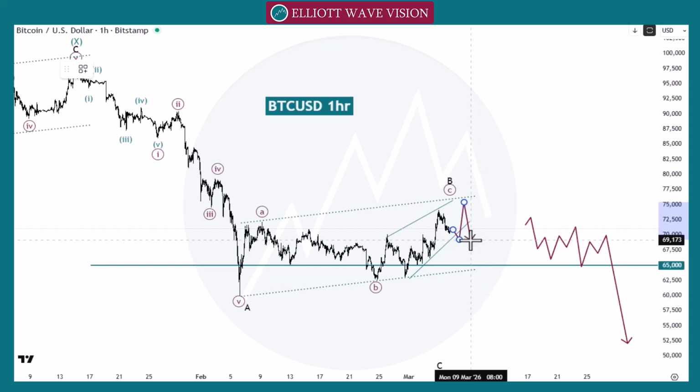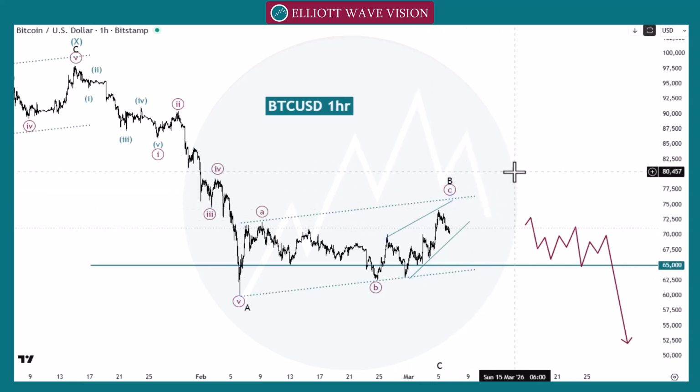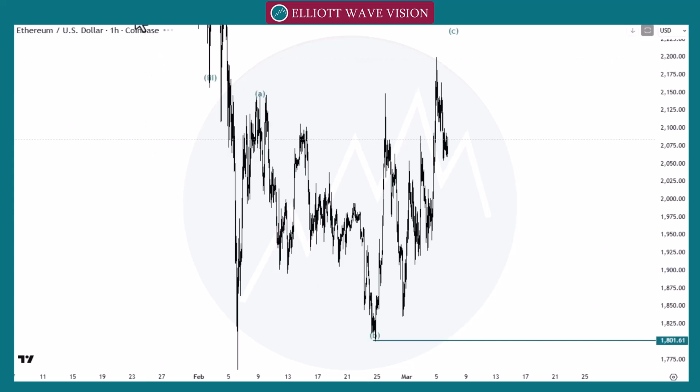Otherwise, that's possible. Market may give us the deep correction due to the current scenario, the war situation. That's possible. Market may give us this leading diagonal wave 1, wave 2, 3, 4, 5 towards the 80 and then 85. So let's check our next pair, Ethereum.